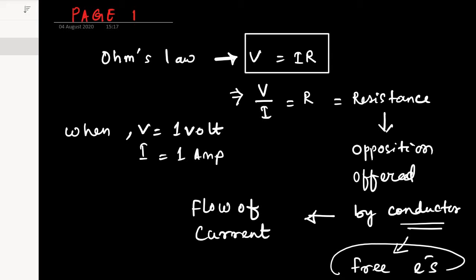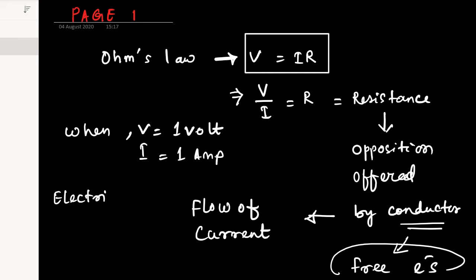So these electrons, by some application of potential difference, they will gain energy. And if they gain energy, they will be termed as free electrons, and every conductor contains a large number of free electrons. So when the PD is increased, then there is an electric field.